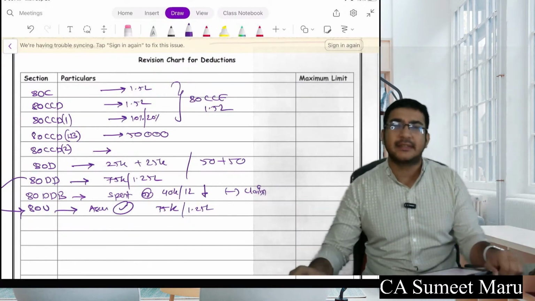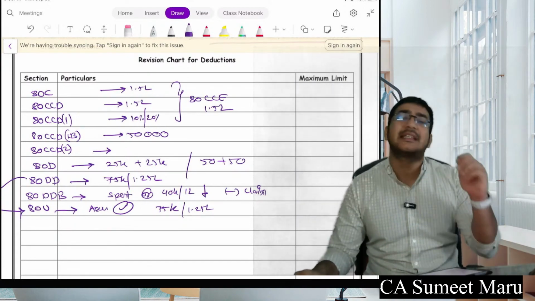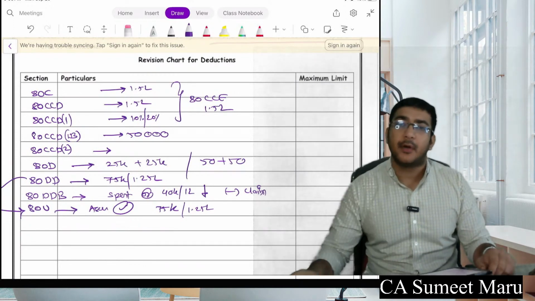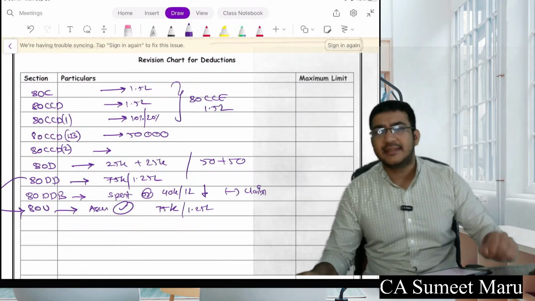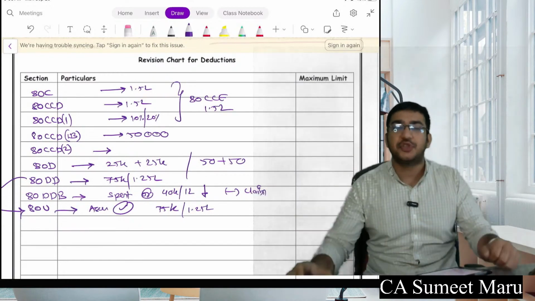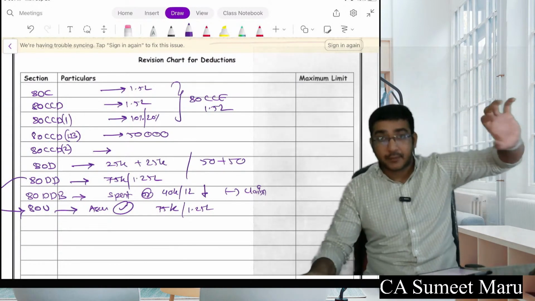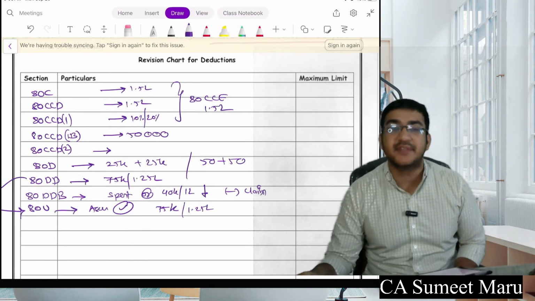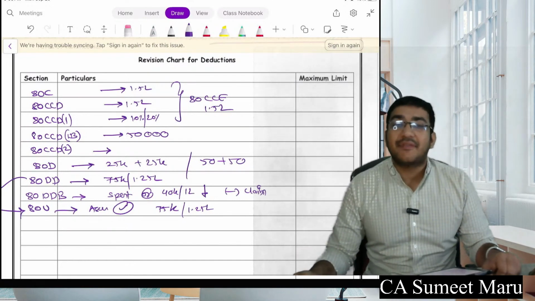Thereafter, we have seen different 80C payments. There are so many different payments given there, right? They were right from your Sukanya Samruddhi scheme, NABARD bonds, 5-year deposits, tuition fees, principal repayment of your housing loan, and many more. Any of these allowed options you can invest in, and including life insurance premium, the maximum is 1,50,000 for 80C. Further, we have seen 80CCC, when you take a pension policy with your LIC.